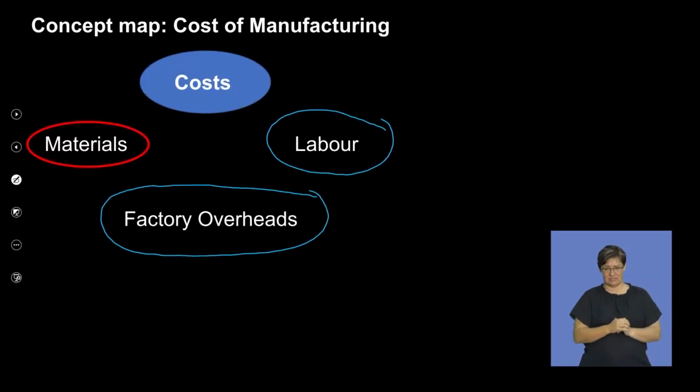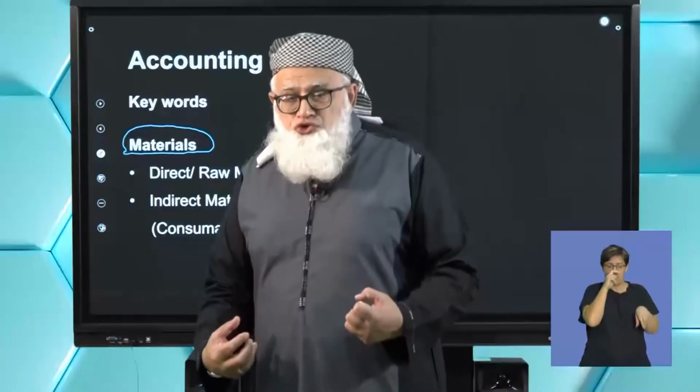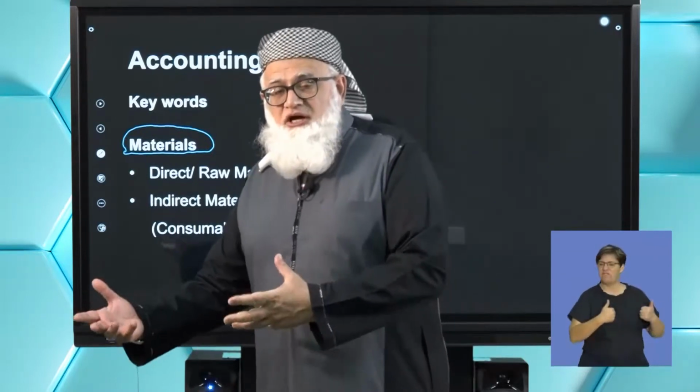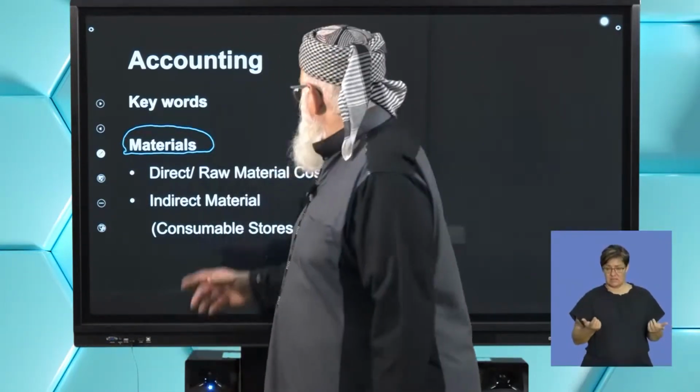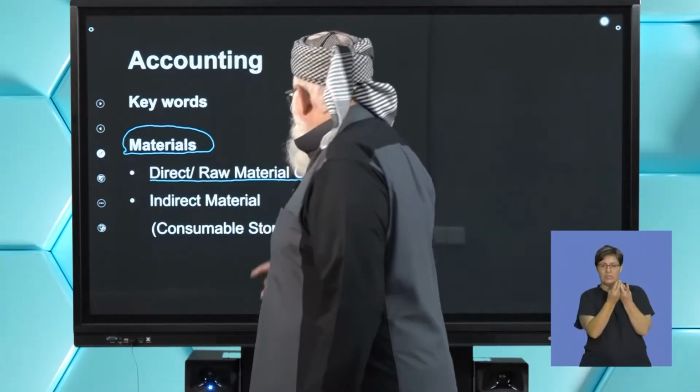Now we're going to be dealing with each of these components so that you can see what goes into this, how does it impact on the manufacturing of a product. Okay. So what do you have to remember? What are your keywords? Remember, when we're talking about materials, we're talking about the particular material that you are using to make that product. For example, if you're making furniture, we're talking about the wood, okay? So that's what we call our direct or our raw material costs.